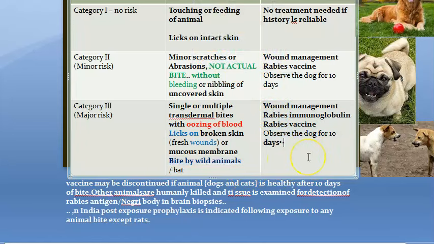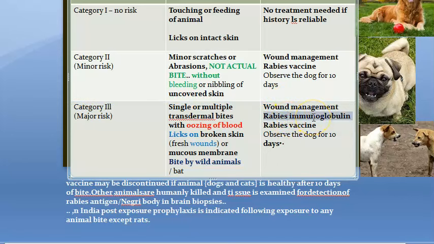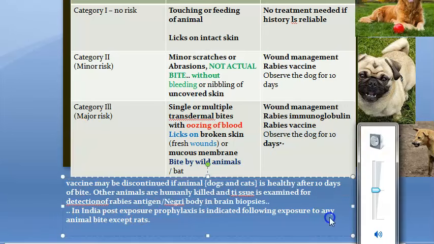Okay, here what you will do, you will give same wound management. Here you will give rabies immunoglobulin also. Immunoglobulins are also given and vaccine is also given. Immunoglobulin will be faster, right? It will neutralize the rabies virus, correct? And then the rabies vaccine is given and observe the dog for 10 days. Only 10 days they are observing the dog. Okay, if the animal looks healthy, then you can discontinue the vaccine.